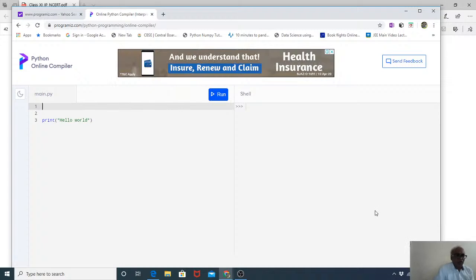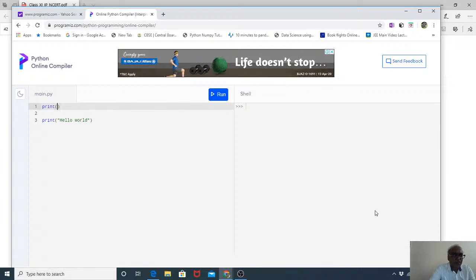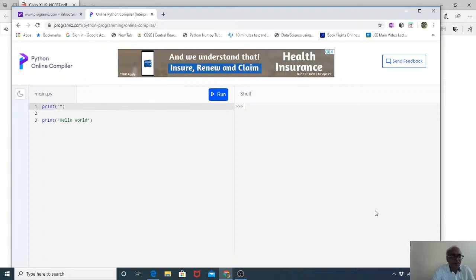Clear? So suppose I want to print my name or anybody's name you want to print. Right here, print. Start the circular brackets. And in the circular bracket, you can write whatever your name is. Inverted commas have already appeared there.